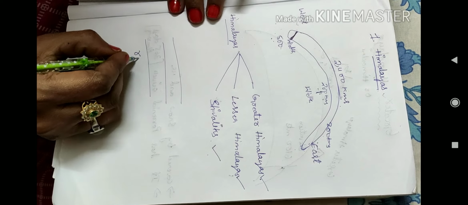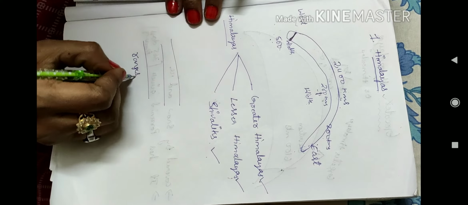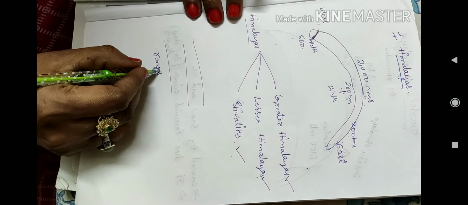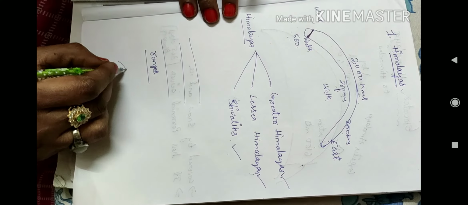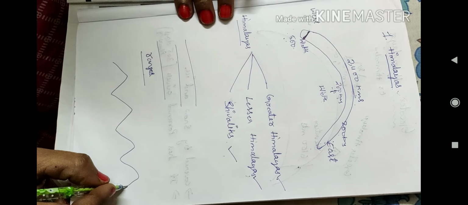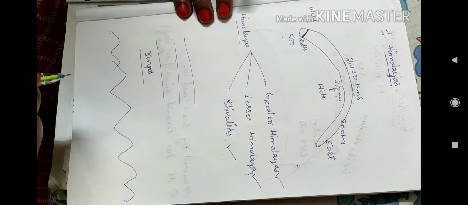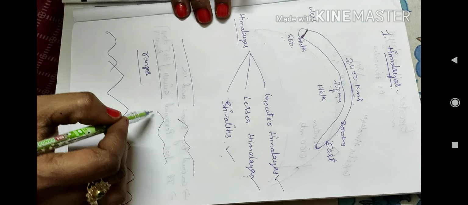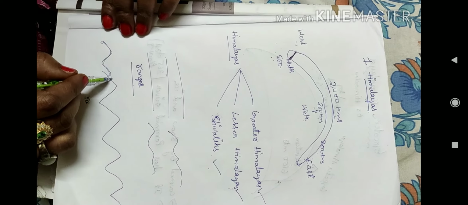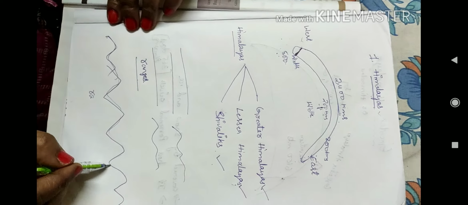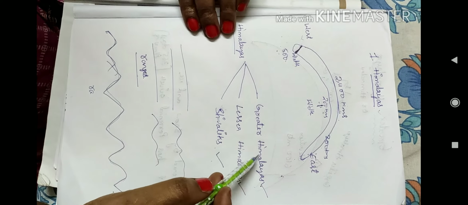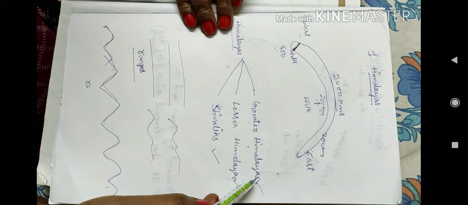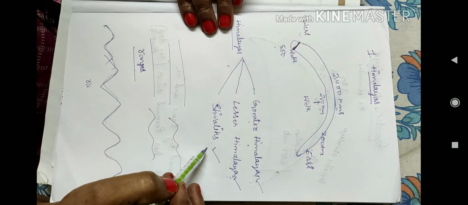Ranges. What is meant by ranges? I think you children, you got the doubt in ranges. Ranges means a chain of mountains. Any chain of mountains, maybe Himalayas, is known as ranges. We have the three parallel ranges of Himalayas: Greater Himalayas, Lesser Himalayas and Shivaliks.